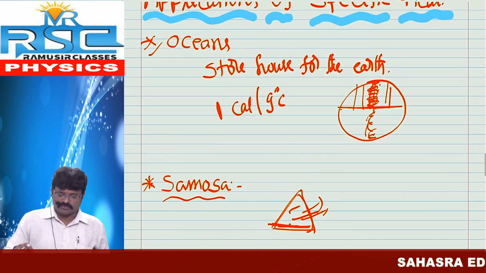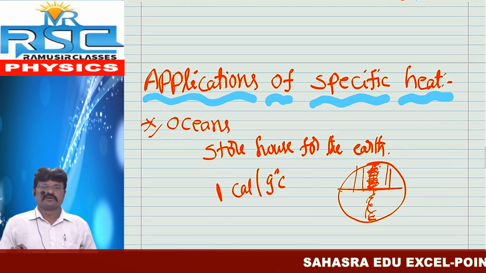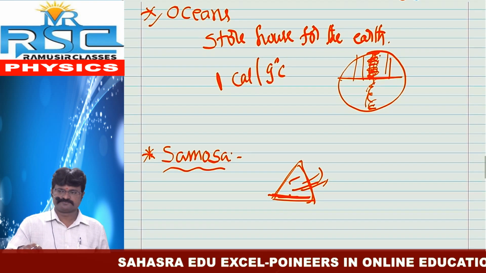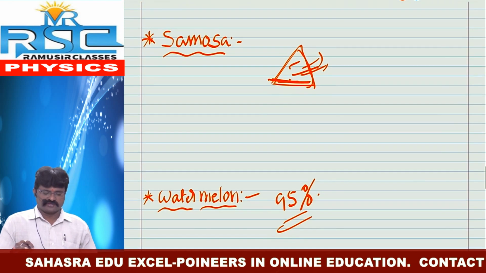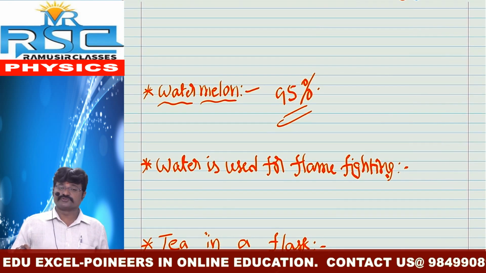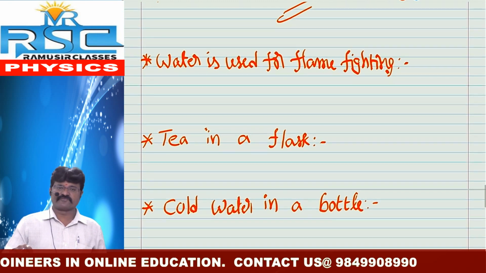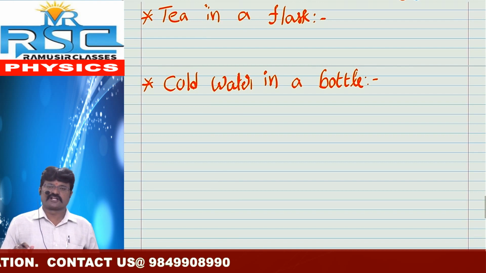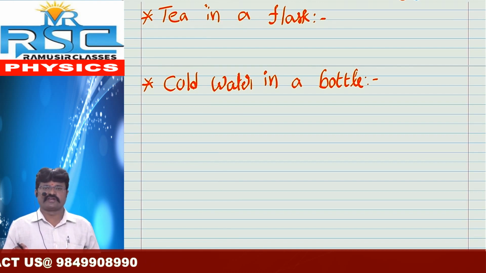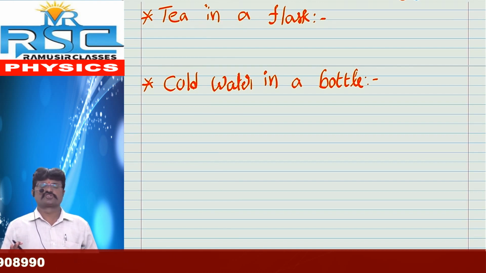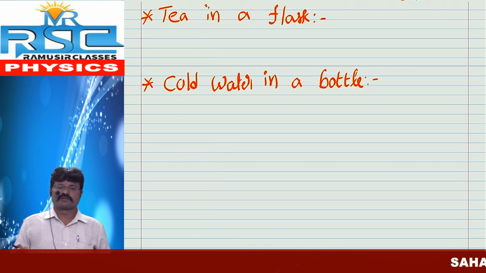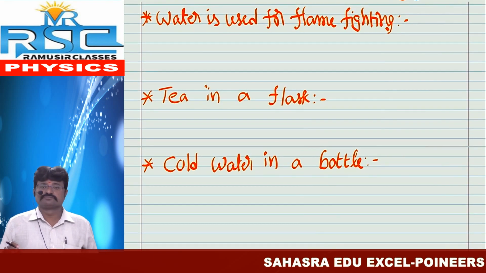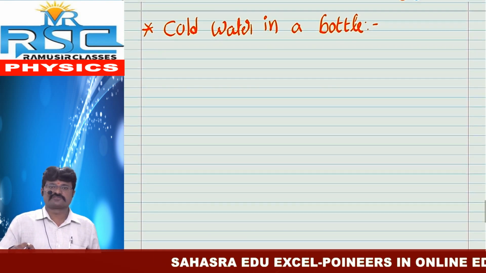We can expect about 4 more important questions. Applications of specific heat: totally how many fields are there? Oceans, samosa, watermelon, water used for flame fighting or fire fighting, next, tea in a flask, cold water in a bottle, etc. But in our textbook, only 3 are given. First one is ocean, second one is watermelon, and third one is samosa. But we have already discussed 2 more here. So it is also very important.